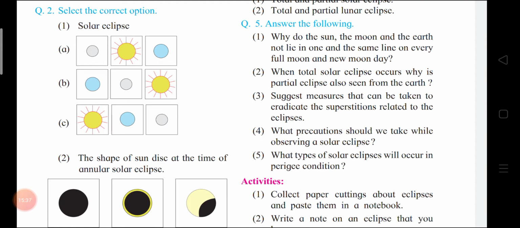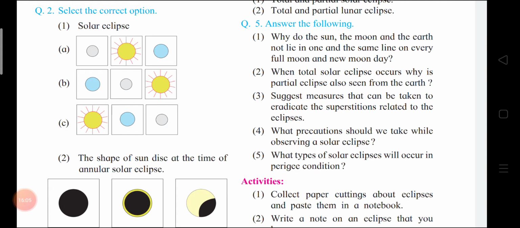So, answer: the following measures can be taken to eradicate the superstitions related to the eclipse. First point: with various activities and demonstration given in the textbook explaining the fact that eclipse is just an astronomical event and there is nothing auspicious or inauspicious.